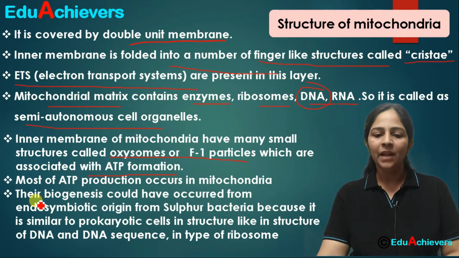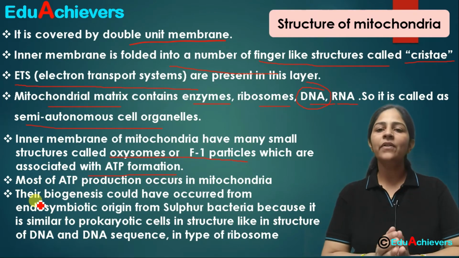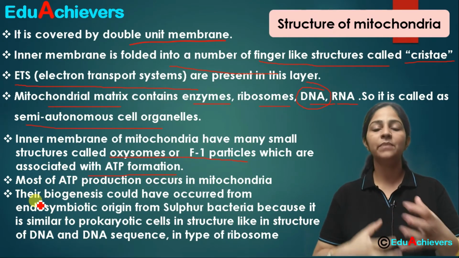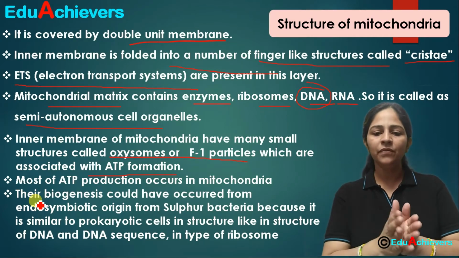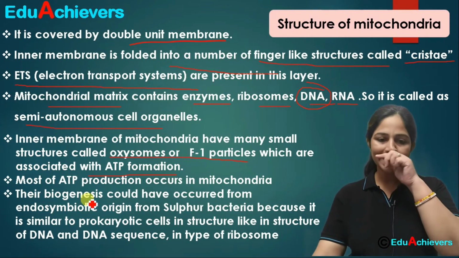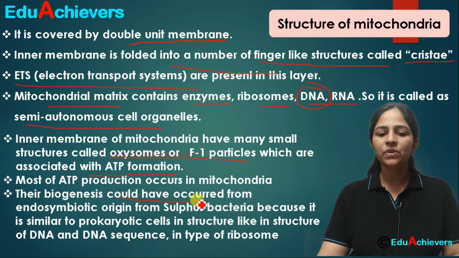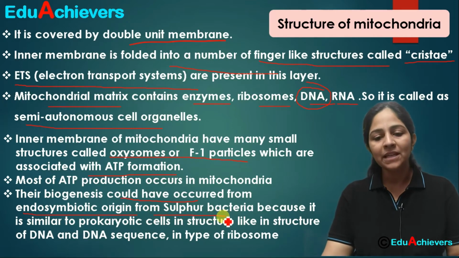Okay. Now when we talk about biogenesis, how the mitochondria are formed, how can it happen? Fine. One of the theories which scientists have given is that their biogenesis might have occurred from endosymbiotic origin, from sulfur bacteria.